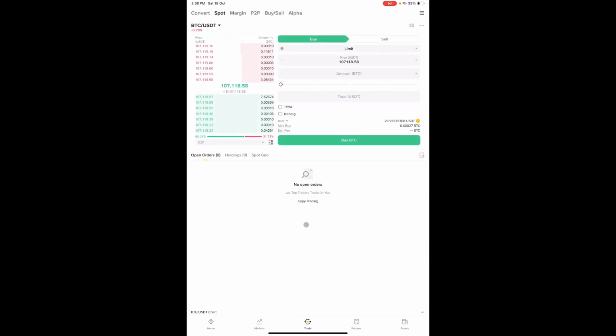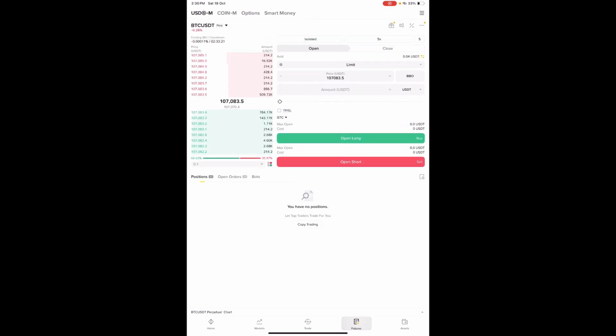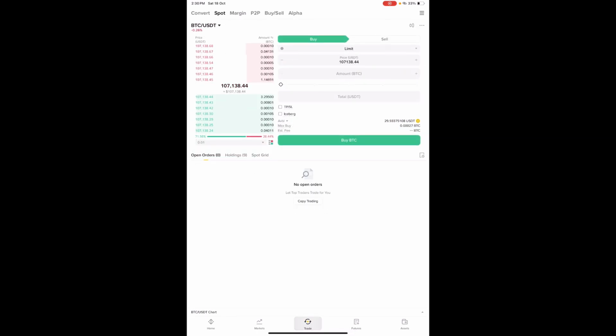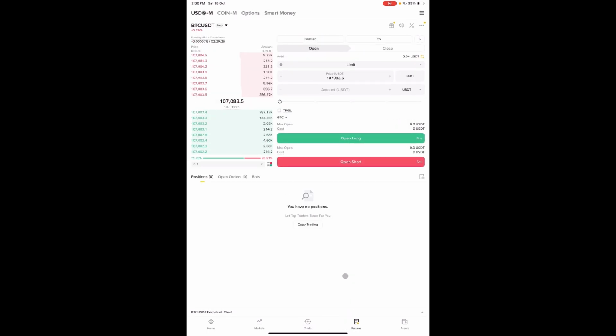When you click on trade, this is the place where, after trading on spot or placing your trade on the futures wallet, it will always appear. This is what we call futures. When you click on futures, we can trade on futures and make some money from futures too.